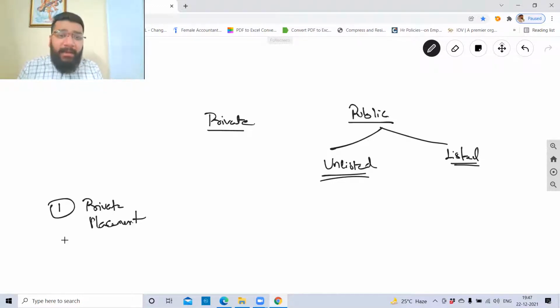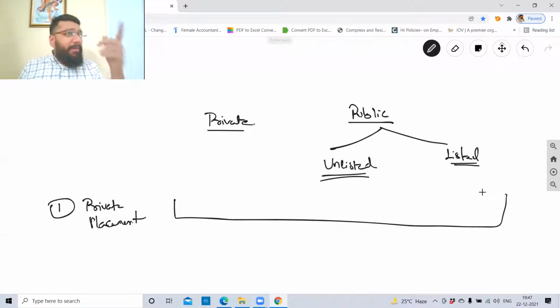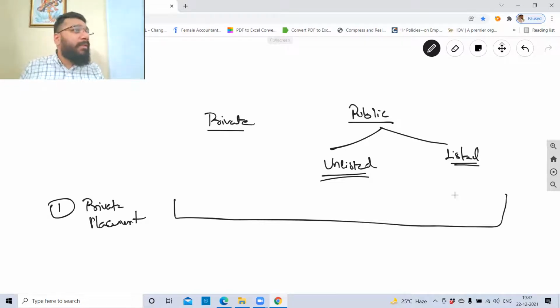So private placement can be done by all the three companies. If you're a private company, you can issue debentures through private placement. If you're an unlisted public company, still you can issue debentures through private placement. If you're a listed public company, still you can issue the debentures through private placement. Are you all aware of what is a listed public company and an unlisted public company? Listed means your share is listed on the stock exchange for trading purpose, so you are called a listed public company. You have registered yourself as a public company, but you have not done the public offer, which means you have not listed your shares on the stock exchange, so you are an unlisted public company. So there are three types: 1, 2, 3. So private placement can be done by all these three.